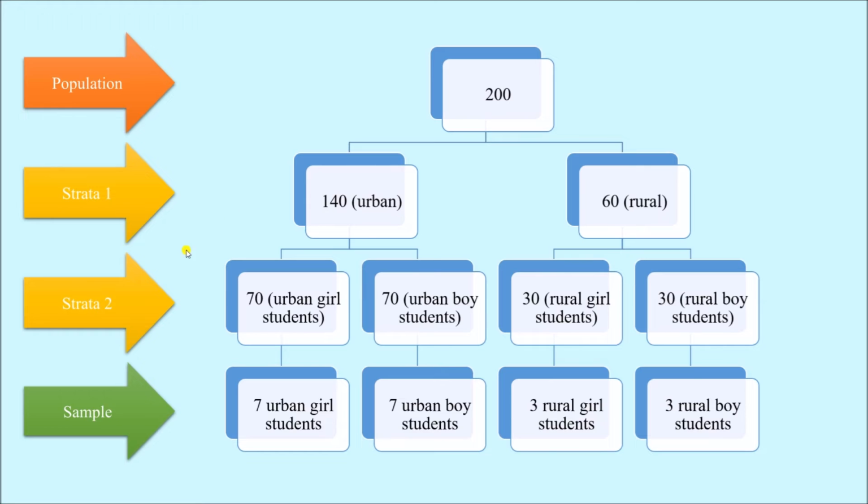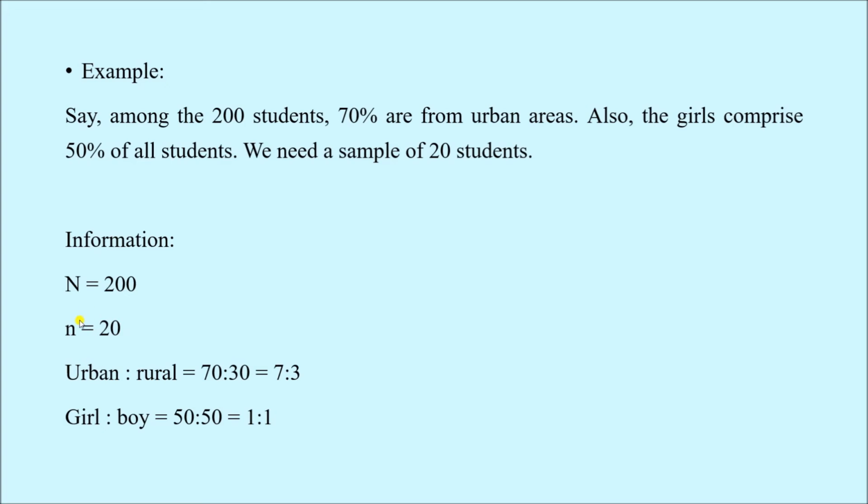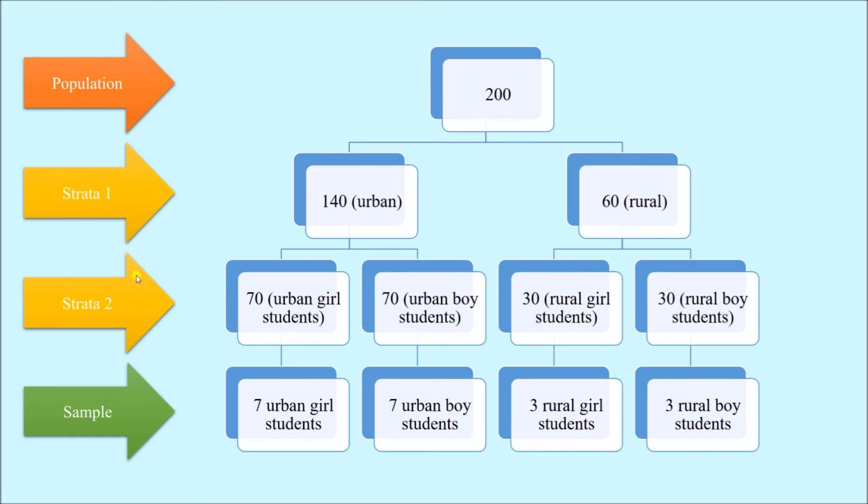Next, what I do is I select the required number of samples from each stratum. So how many strata do we have? We have 4 strata. This is urban girl, urban boy, rural girl and rural boy. So I will select the required number of samples from each stratum until I have 20 samples. That is the required number of samples for my study. So by means of simple random sampling or systematic random sampling, I have selected 7 students out of 70 students from the first stratum.